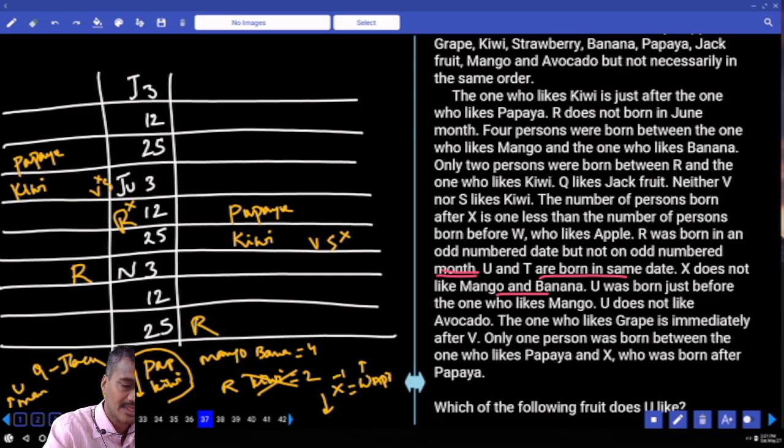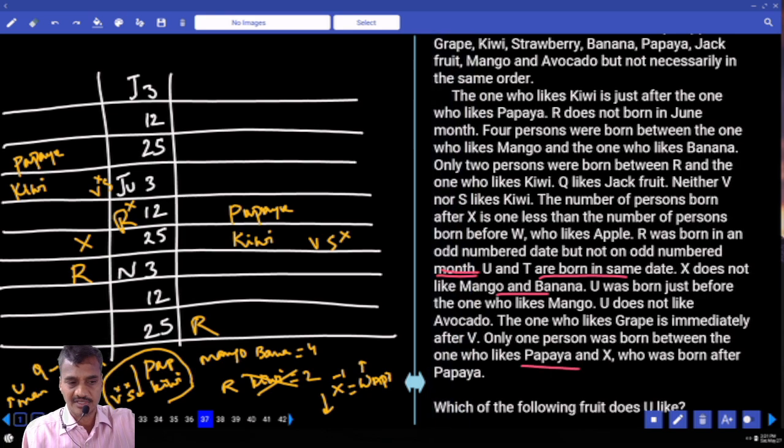Where should X be? Now 1 person between kiwi and X. Sorry, papaya and X, there must be exactly 1 person. X is here. Then X was born after papaya. X is born after papaya. Now X will be at this place. Isn't it? X is born after papaya.